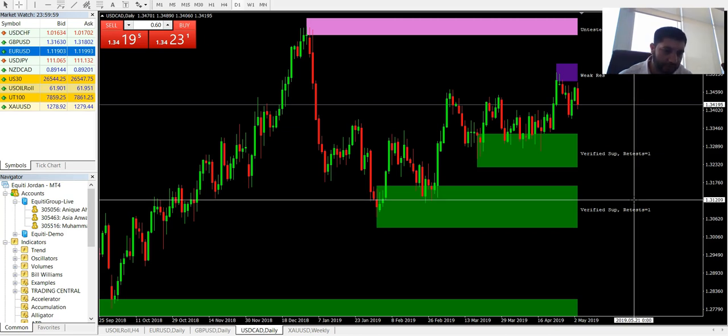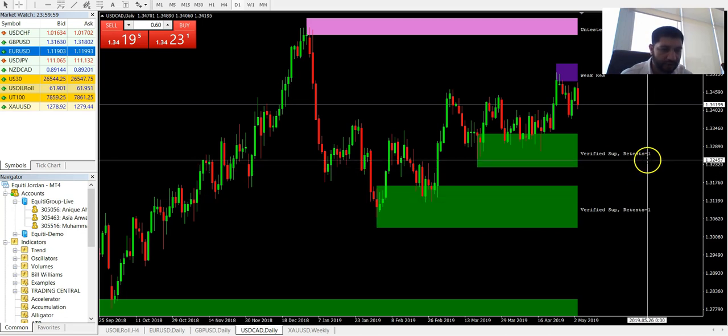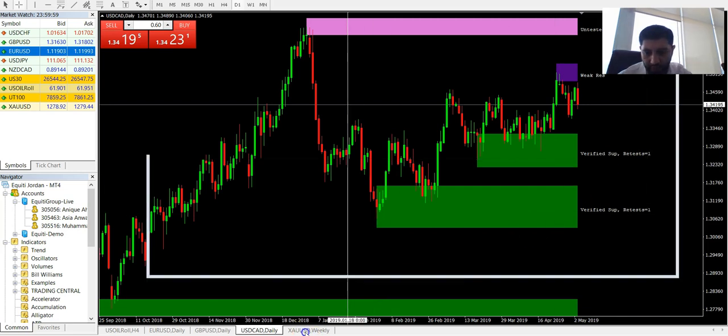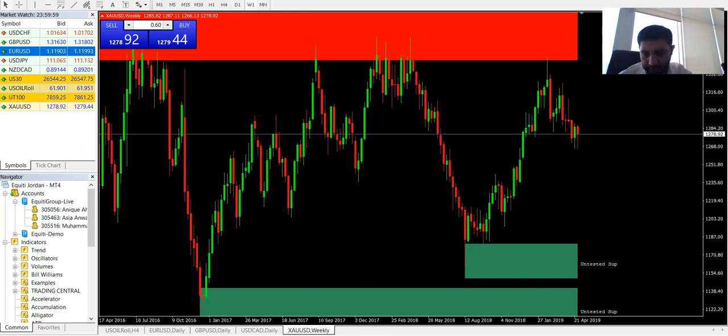We would expect the two factors that are majorly affecting the Canadian dollar are the oil prices going high and the dollar falling down, which are currently both happening. We do expect the rise in the oil prices, and we do expect a drop in the dollar as well. So I would expect that it will try and once again test this resistance at 1.32480.